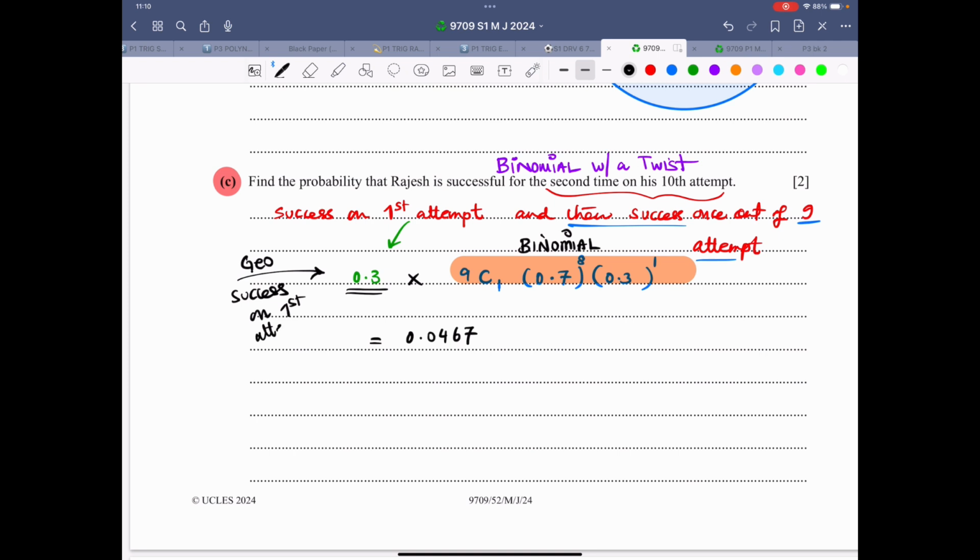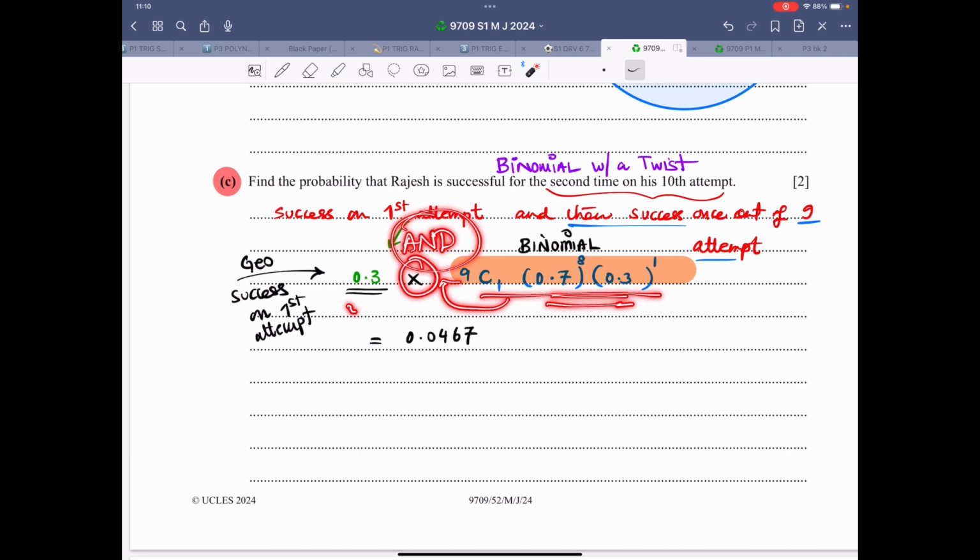So basically you break this up into 2 parts. So therefore it's success on the first attempt, that is 0.3, and out of 9 you need 1 success. That will add up to 2 successes in 10th attempt. So 1 attempt separate and then 1 out of 9, that is binomial, and this is also happening. So therefore we find this probability, and then we multiply.